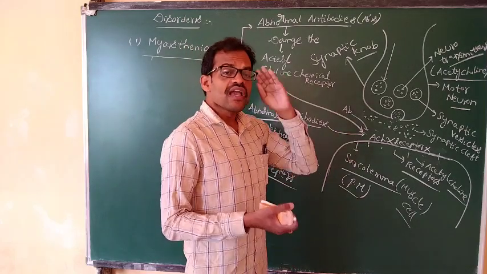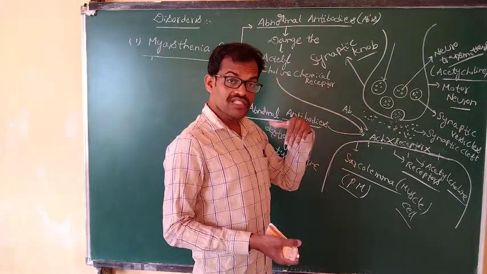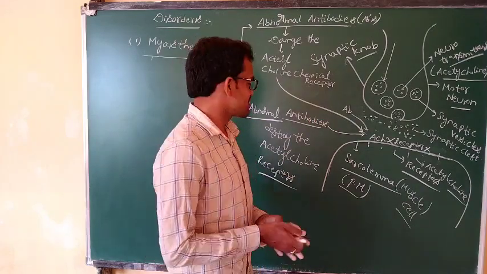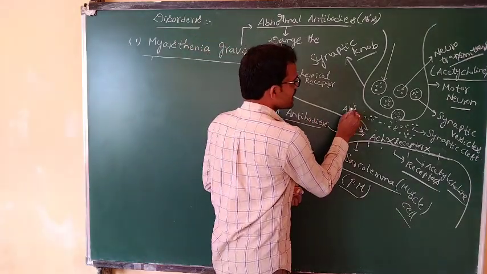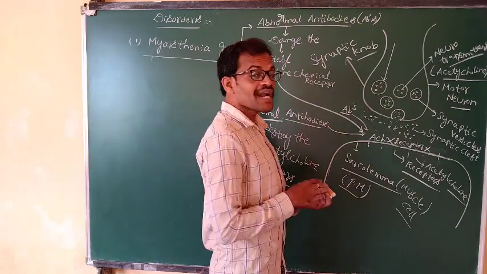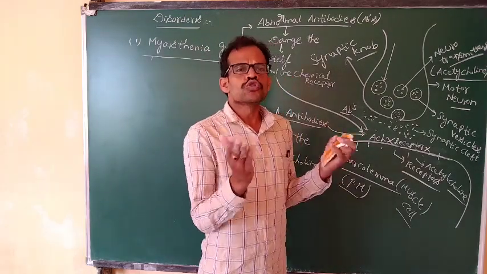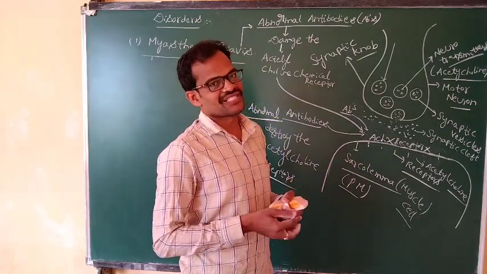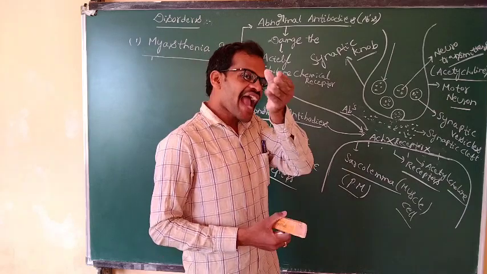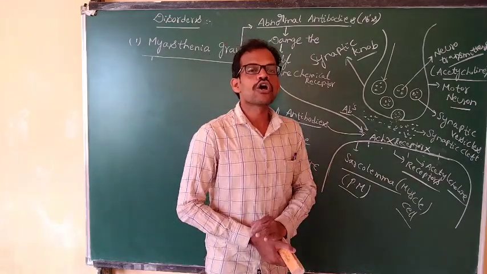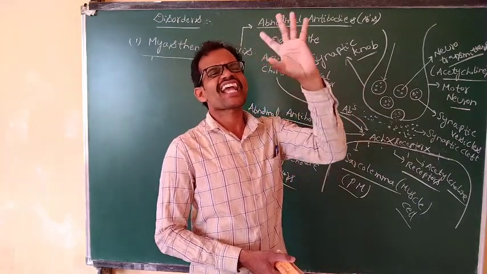The main reason is that the receptors are destroyed by, for example, abnormal antibodies. With no binding, no information, no impulse and no action potential is generated in the muscles. There is no muscle contraction.